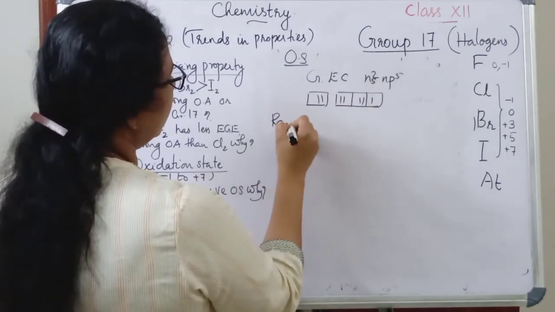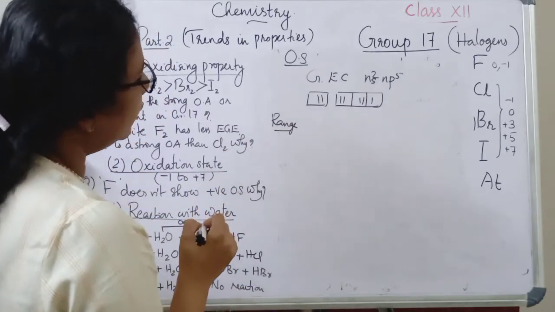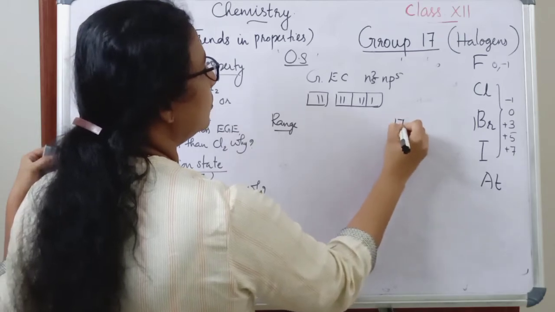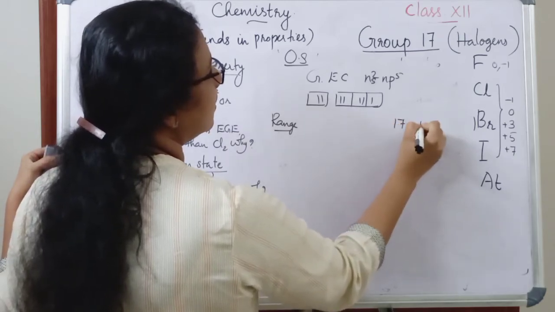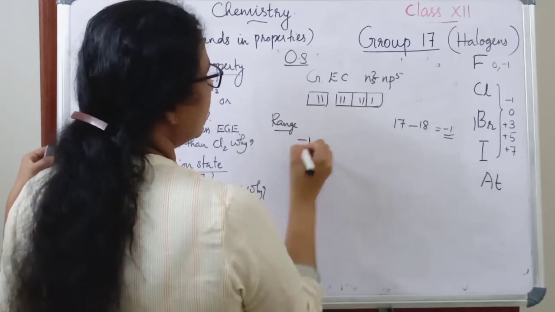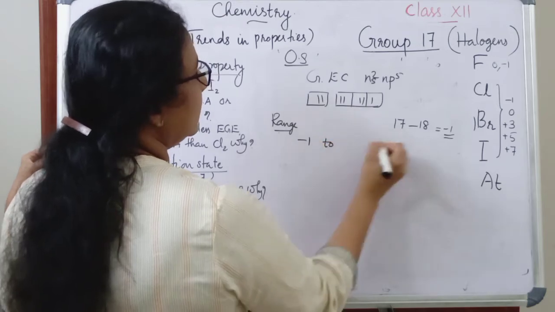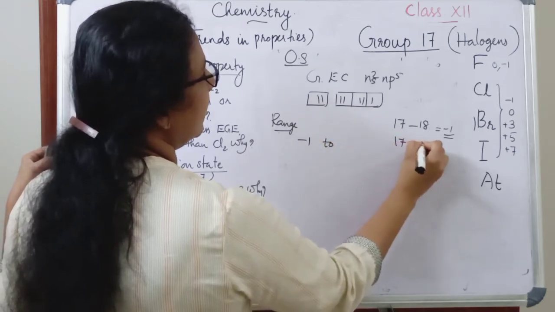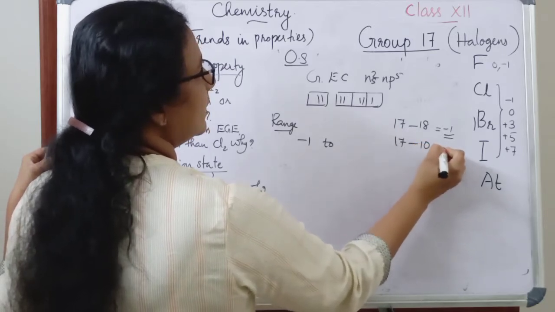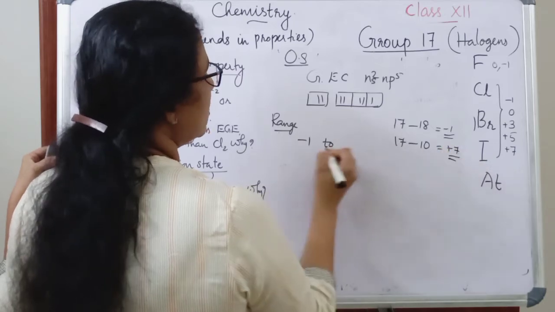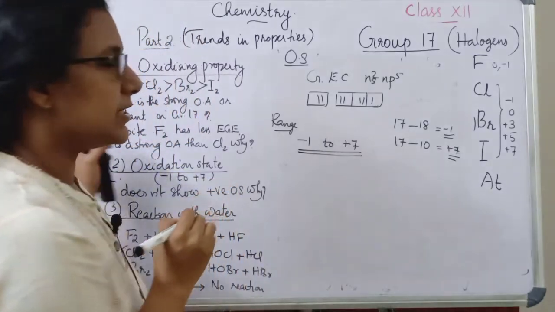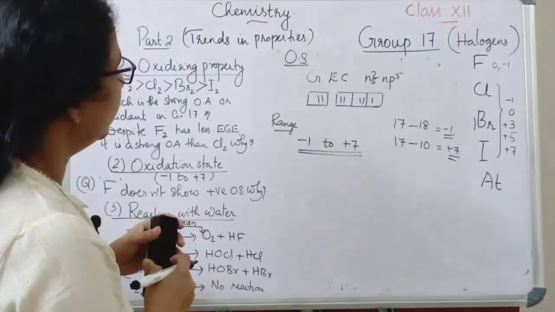So let's see the range of oxidation state. In order to get the lowest oxidation state, we have to subtract 8 from the group number, so 17 minus 18 will be -1. So -1 is the lowest oxidation state. Then comes 17 minus 10, in order to get the highest oxidation state, that is +7. So -1 to +7, that is the range of oxidation state in the case of halogens.